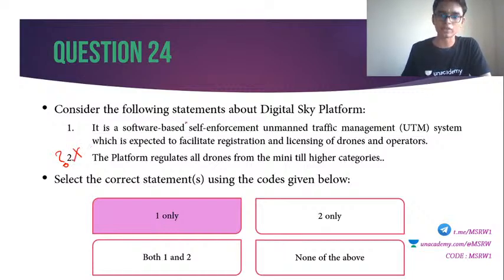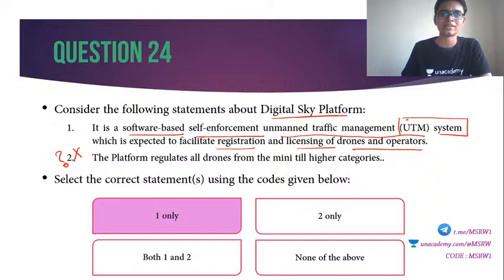First statement is correct, okay? Digital Sky platform is a software-based self-enforced unmanned traffic management system. It is a UTM system, unmanned traffic management system, which is expected to facilitate registration and licensing of drones and operators. Nowadays even the people we call for covering wedding photography and video use drones for all purposes.